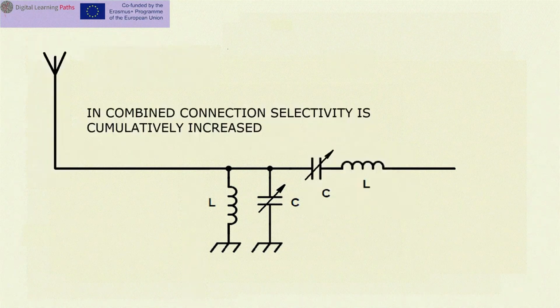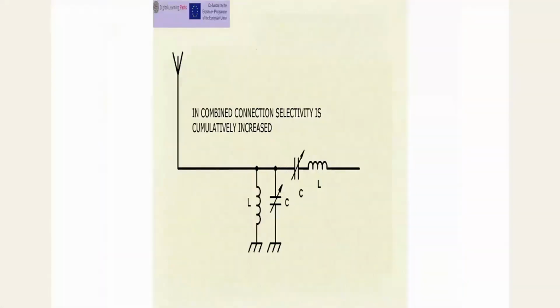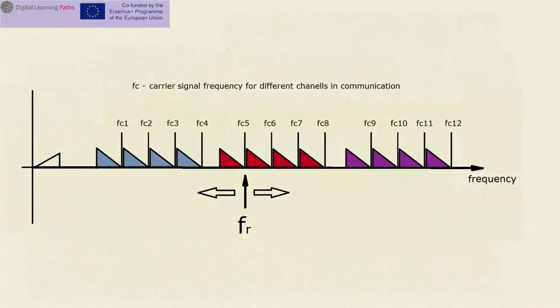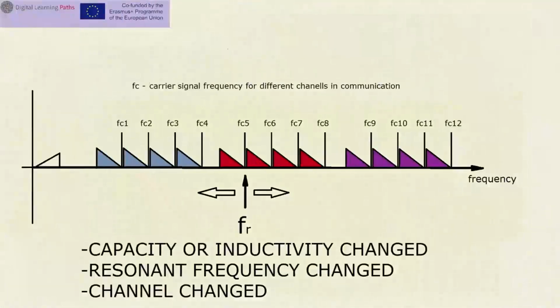By combined series-parallel LC connections, better selectivity is achieved and only the signal on the channel used for communication is passed, and all other channels are attenuated. In order to change the desired channel and select a signal of another frequency, it is only necessary to change the resonant frequency to the desired value. This can be done by changing the capacity of the capacitor or the inductance of the coil.